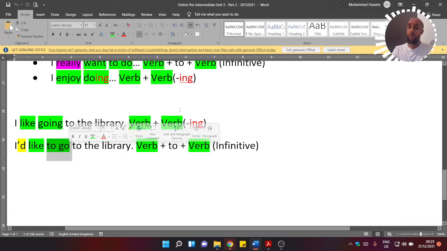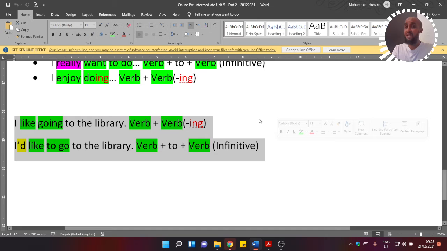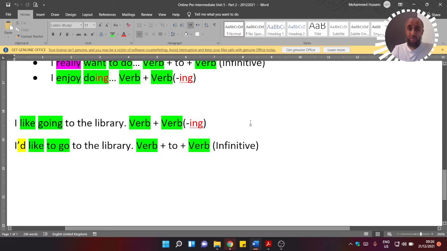And what was the question? The question was, do both these sentences have the same meaning? And the answer is, of course, yes. They both have generally the same meaning.